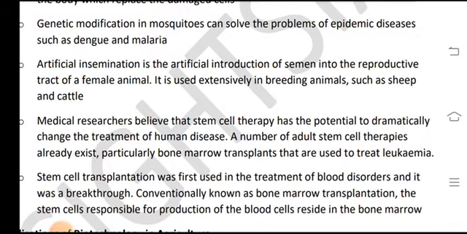Medical researchers believe that stem cell therapy has the potential to dramatically change the treatment of human diseases. A number of adult stem cell therapies already exist, particularly bone marrow transplants, that are used to treat leukemia. Stem cell transplantation was first used in the treatment of blood disorders, and it was a breakthrough. Conventionally known as bone marrow transplantation, the stem cells responsible for the production of blood cells reside in the bone marrow.